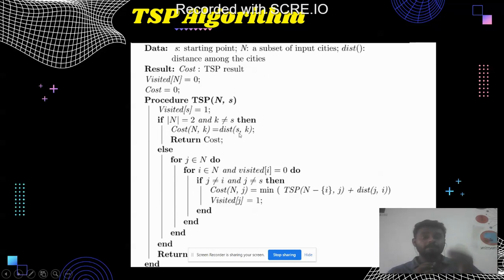But if the number of cities is more than 2, then the cost TSP(n, j) is equal to the minimum of TSP(n - i, j) + dist(i, j). Isn't it hard? We will solve a problem using the brute force approach and dynamic programming. Then this algorithm will be so much clearer.